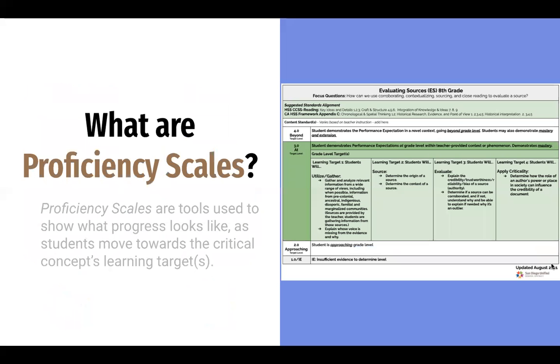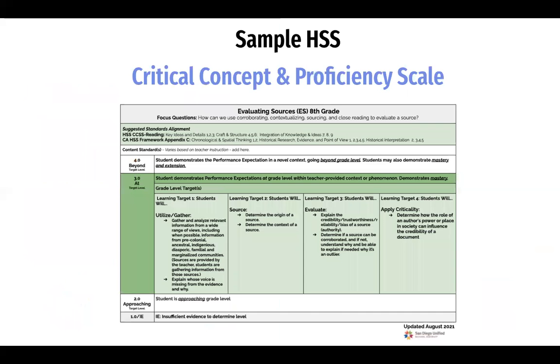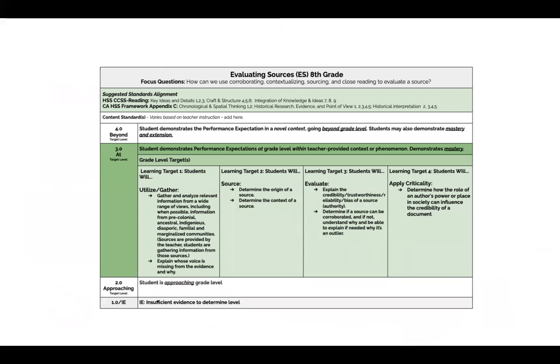Proficiency scales are tools used to show what progress looks like as students move towards the critical concepts learning target. Let's take a look at how to read a proficiency scale. At the top, you'll see the title and grade level of the critical concept, which California Common Core standards are addressed in this critical concept, and connected critical concepts. In this example, you see that this is the critical concept evaluating sources for grade 8.